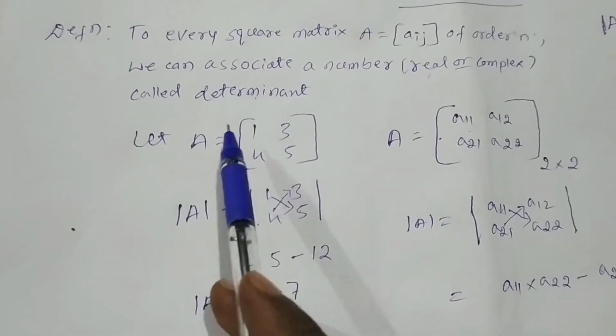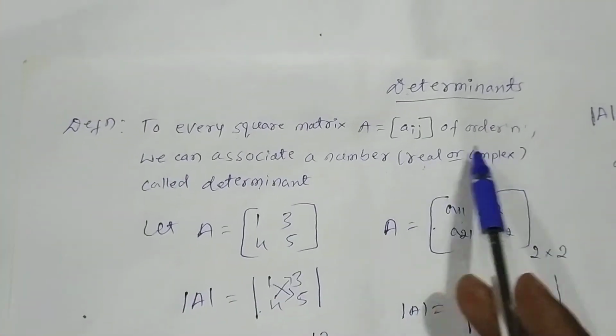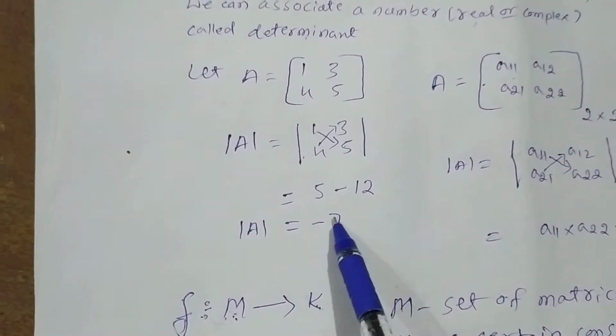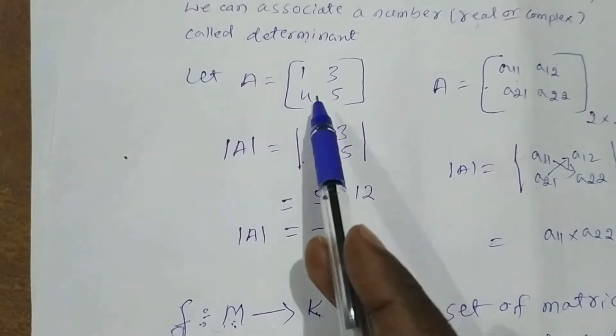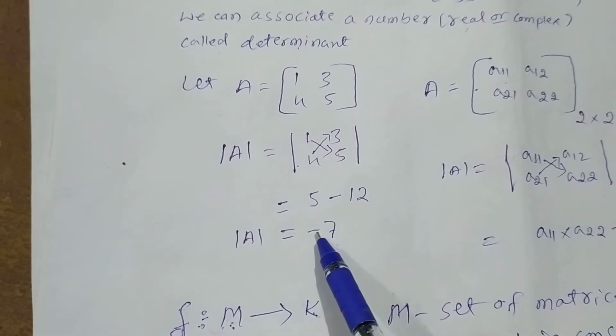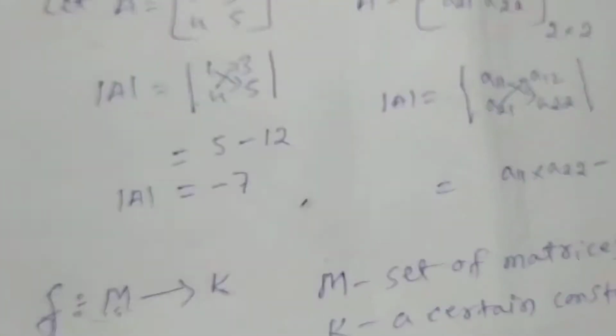Here this is a matrix A of 2 cross 2. We can associate a number. This number is obtained from the matrix A. Hence determinants are simply a number, a constant number associated with the matrices.